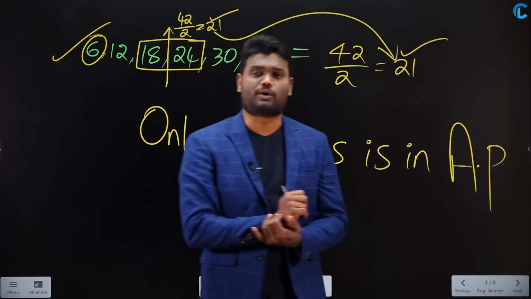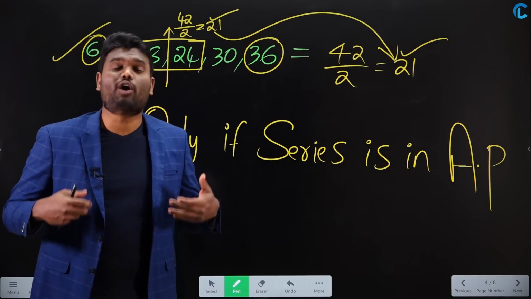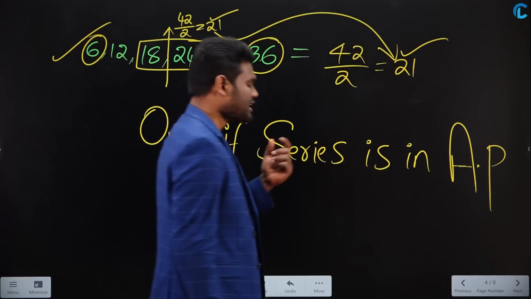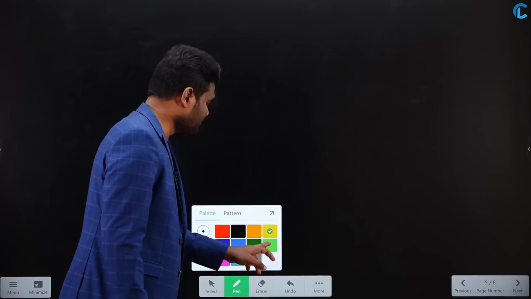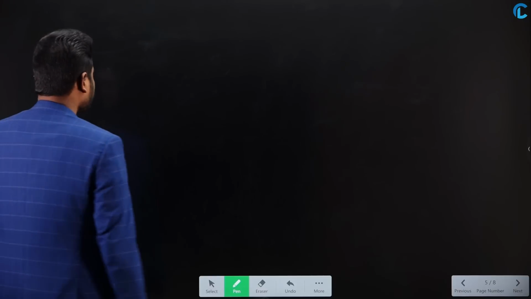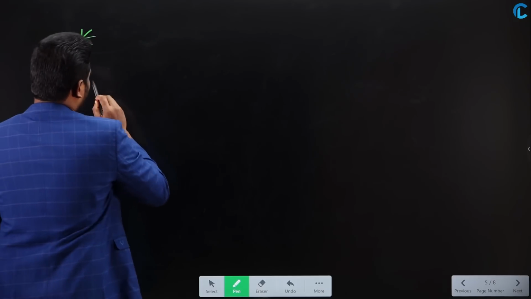Now you may have a doubt. What happens if the series is not in arithmetic progression? How to calculate that? Now many of us have a doubt. Let us look at that. Let us look at some examples so that you will get a clarity. What happens if the series is not in arithmetic progression? It's very simple. You need not worry. Let us look at the examples. I am going to solve some examples. Let us look at first example.